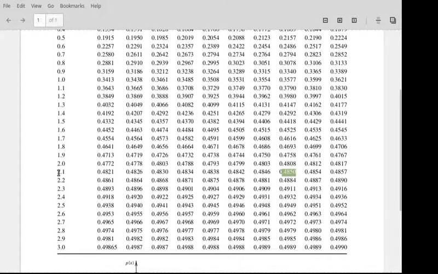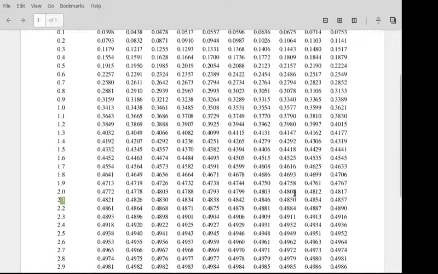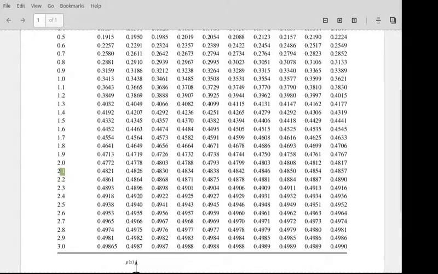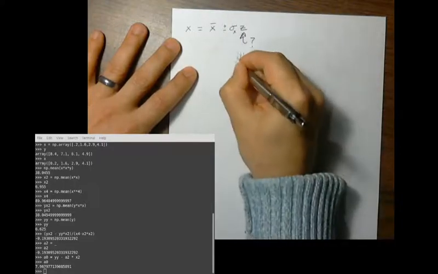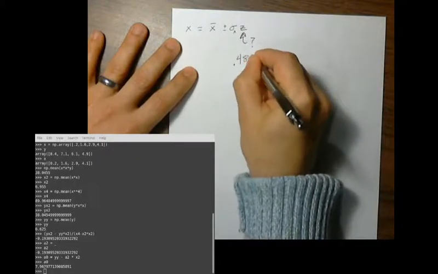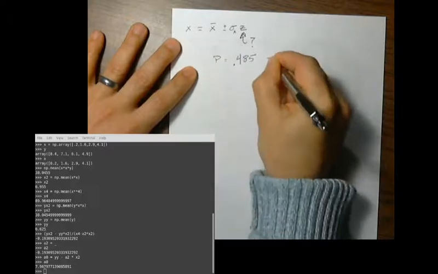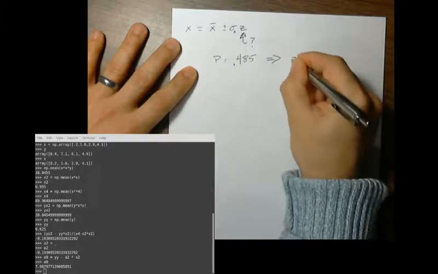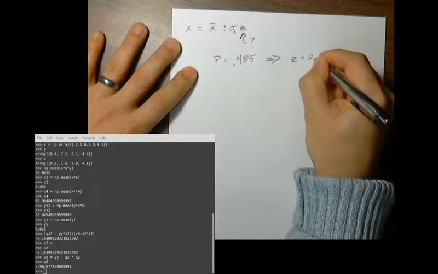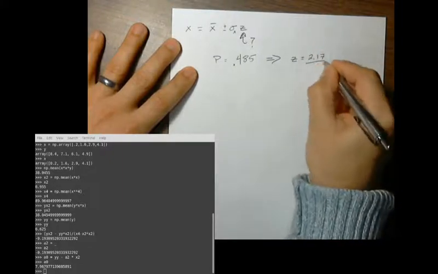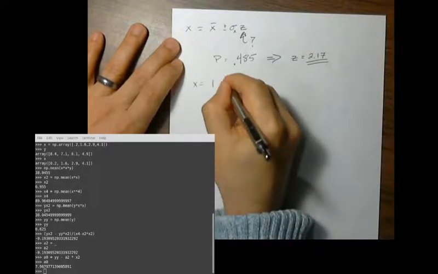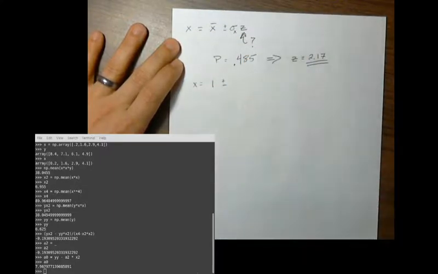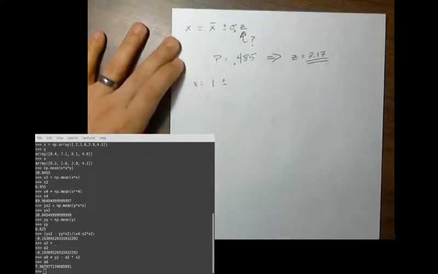Well, it's going to be 2.17. So, if I click back to my work, we have a value for Z. So then X is going to be 1 volt plus or minus, oh, I've forgotten what in the world was my standard deviation.